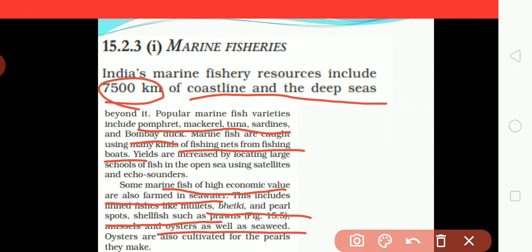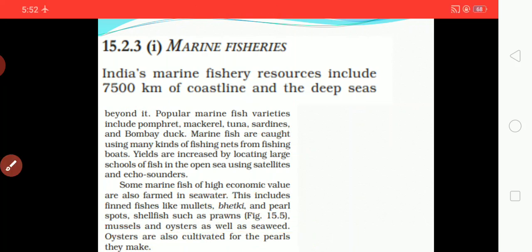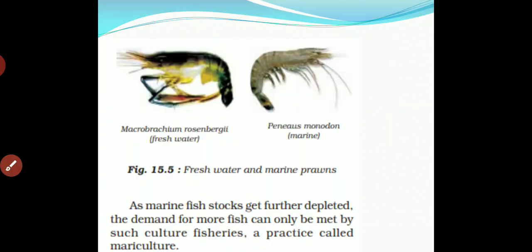Oysters are also cultured or cultivated from the pearls they make. So these are the different sources of fishes. Here you can see freshwater and marine prawn. Both the fishes you can see.